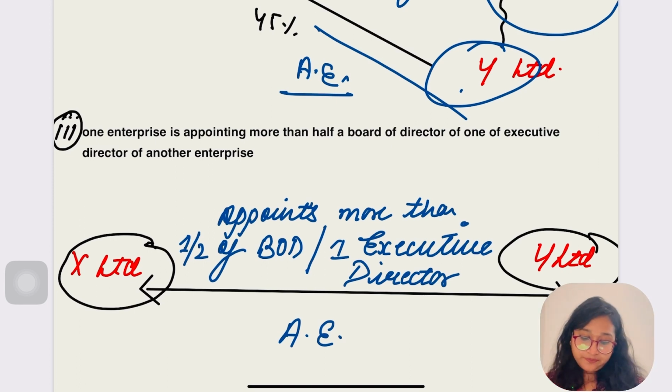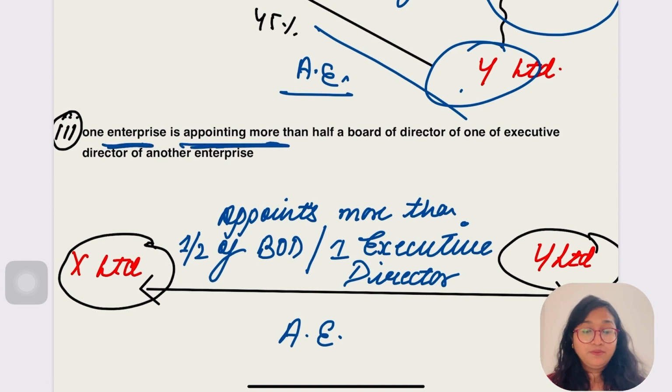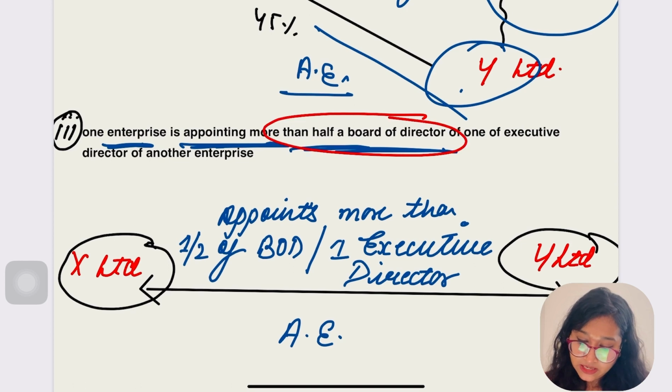Now, the next condition says that if one enterprise is appointing more than half of the board of directors of another enterprise, right? One enterprise is appointing more than half. Please focus on the words: I say more than half of the board of directors. Is it clear, everybody? When one enterprise is appointing more than half of the board of directors of another enterprise, then the relationship would again be called associate enterprise. The parties would be named as associate enterprises.